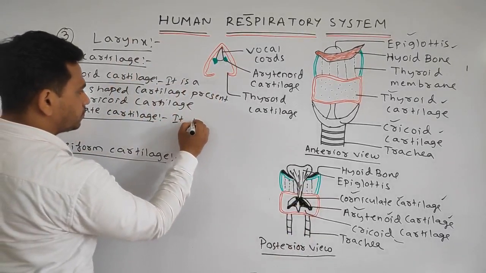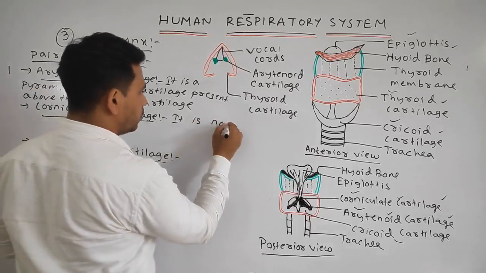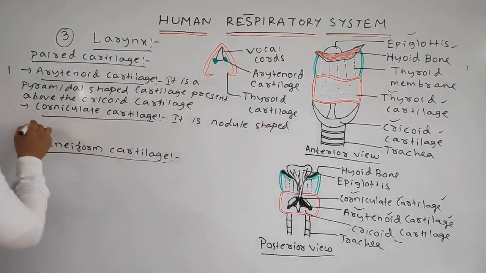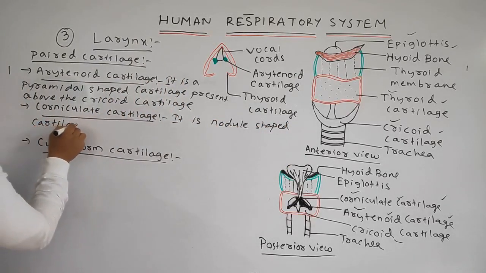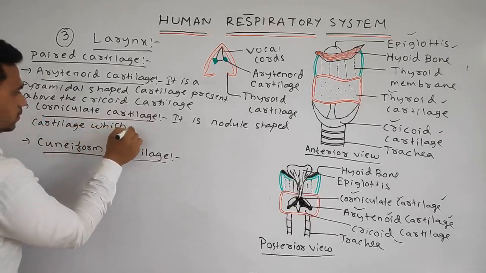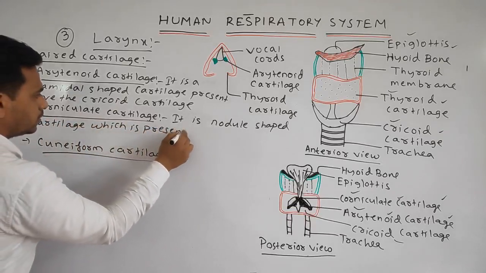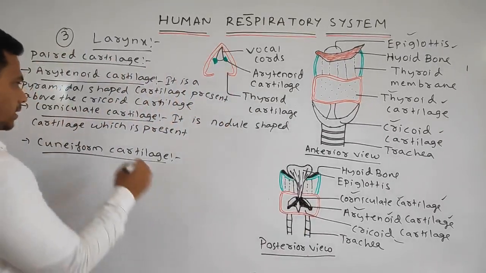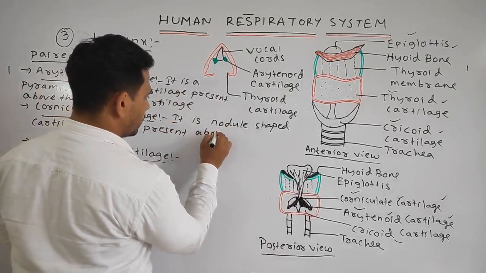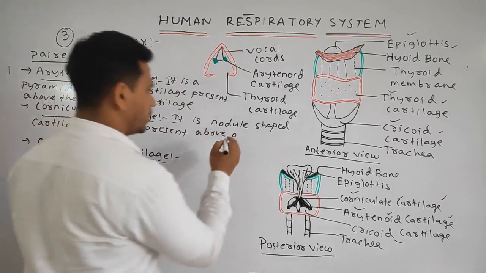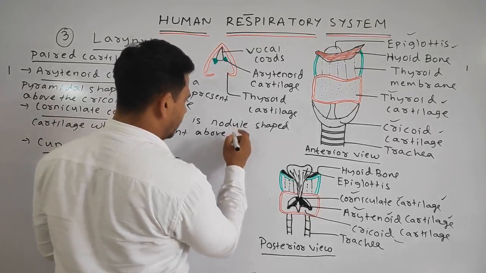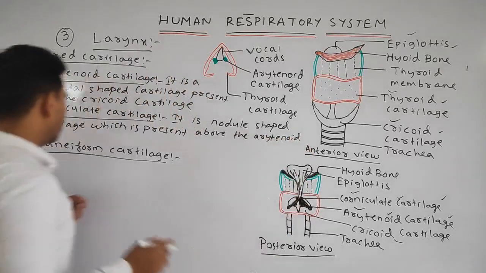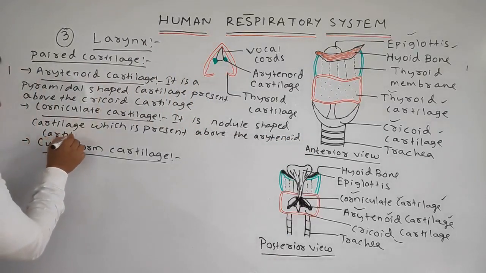It is a nodule shaped cartilage which is present above, or we can say attached to, the arytenoid cartilage.